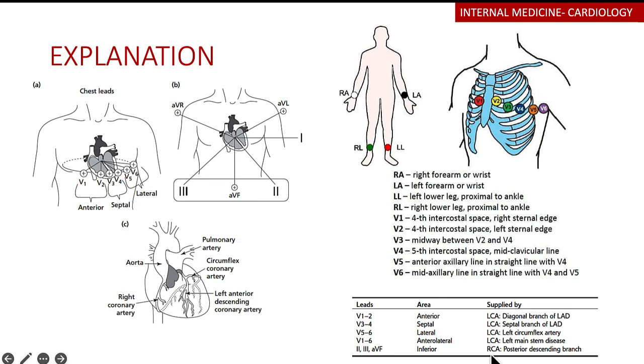So to take home the message, leads 2, 3, and aVF look at the inferior aspect of the heart, which is supplied by the right coronary artery, the posterior descending branch. V1 and V2 represent the anterior aspect of the heart, so that's the left coronary artery, a diagonal branch of the left anterior descending artery. Then V3 and V4 look at the septum, the septal branch of the left anterior descending artery; these are all branches of the LCA. Then V5 and V6 are the lateral aspect, coming from the left circumflex artery, from the left coronary artery. And V1 to V6, meaning an anterolateral MI, is a left main stem disease. So if you get changes in V1 to V6, it means quite an extensive type of MI.